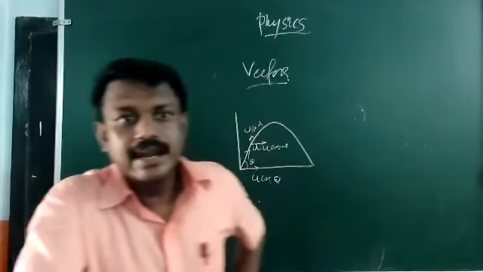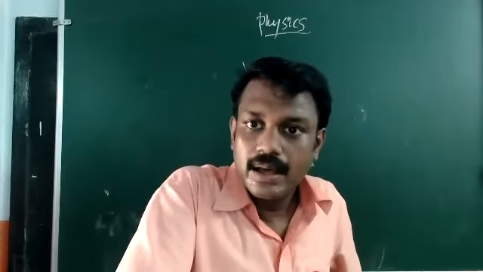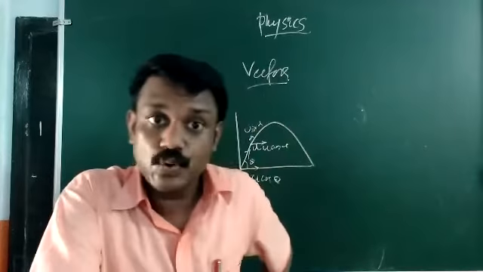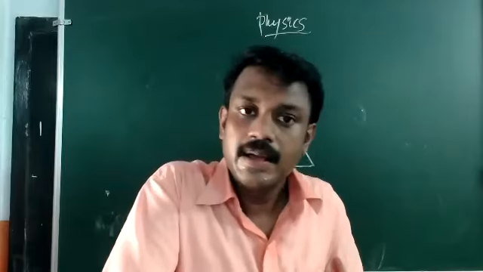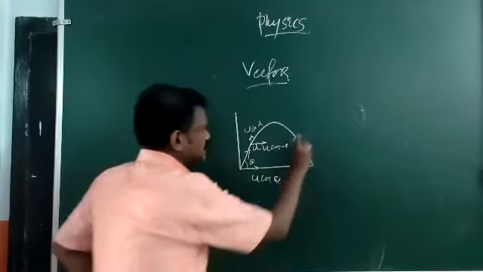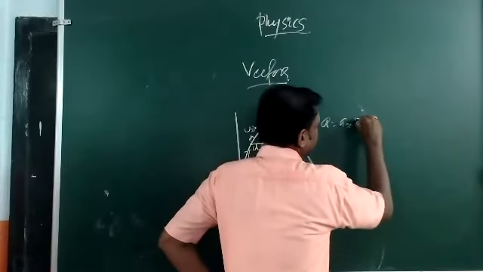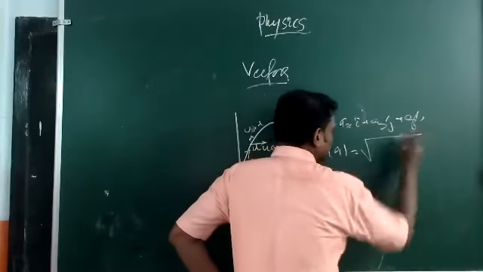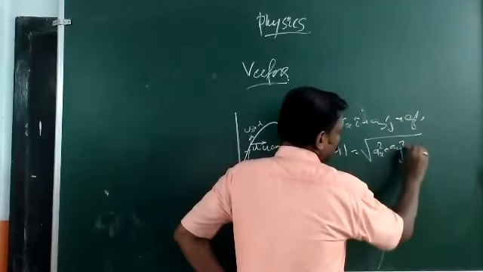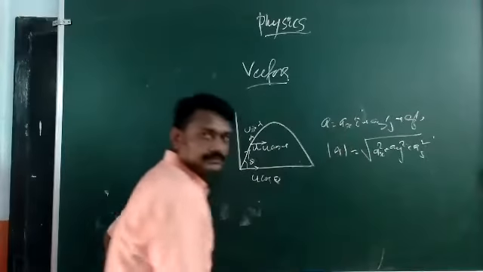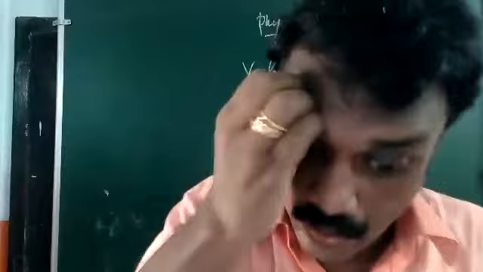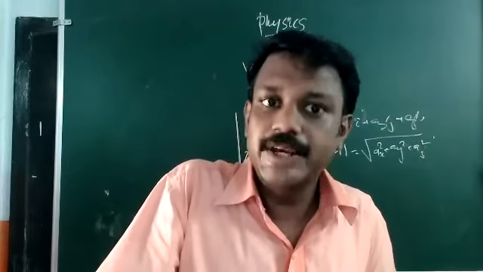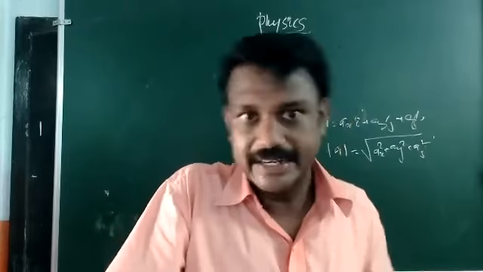If a vector is given in terms of its components, then its magnitude is given by the root of the sum of the squares of its components. That means if A is given as Ax i plus Ay j plus Az k, then the magnitude is the root of Ax squared plus Ay squared plus Az squared. So that also you have to remember, how you can find out the magnitude of a vector.